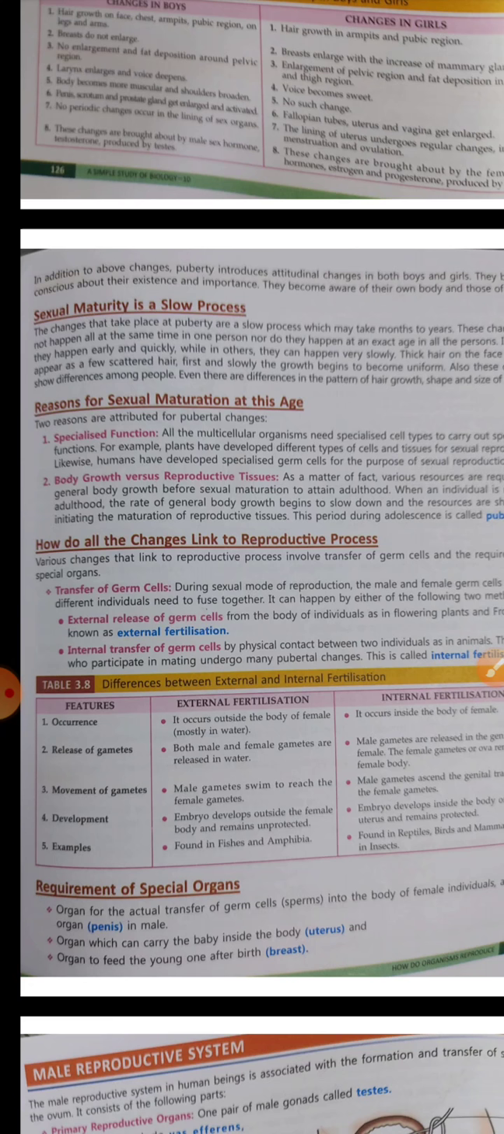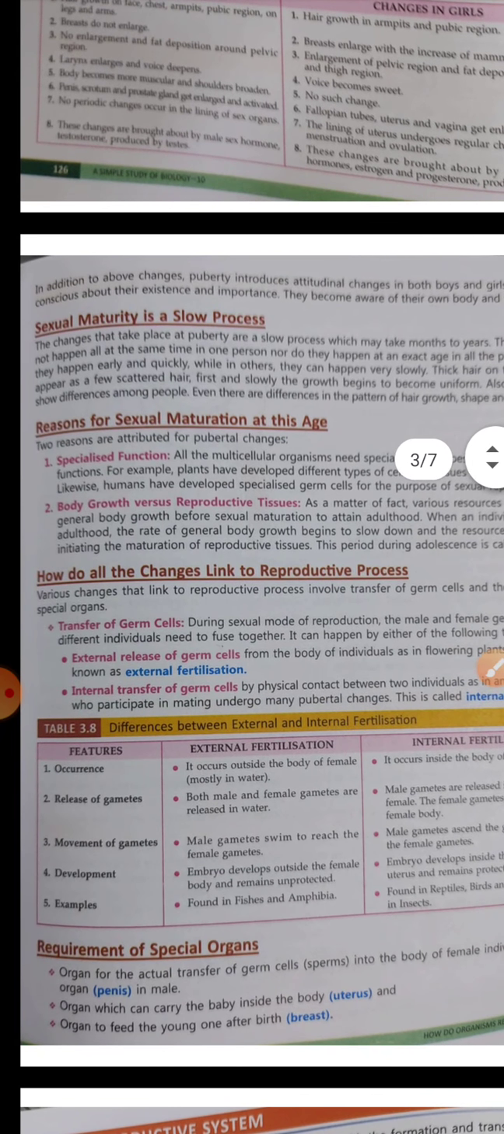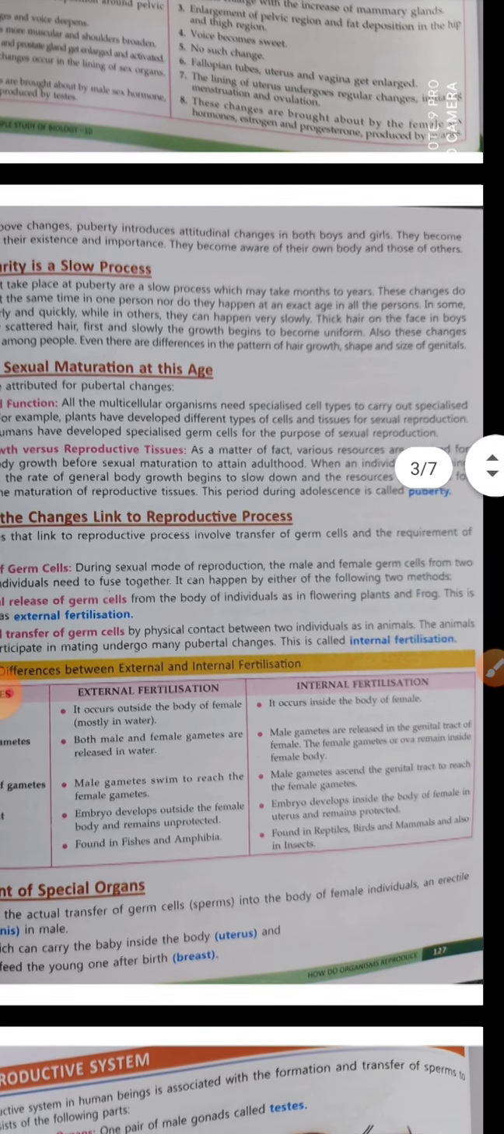Okay, now again we see here that when we talk about sexual maturity, this is a slow process. The changes that take place at puberty are slow. Now, it is not that you've attained the age of 12 or 13 years and all of a sudden you get to see all the puberty changes in you. No. The puberty changes are slow processes. Slowly you will see the growth of certain things in your body, right? So it's a slow process which may take months to years also.